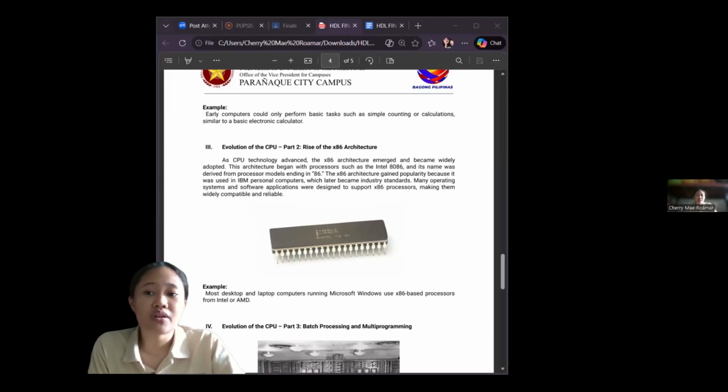The video also explains that x86 uses a complex instruction set computing, or CISC design. This means that a single instruction can perform multiple operations, making programming more flexible.